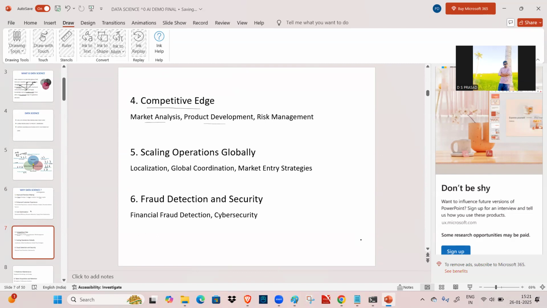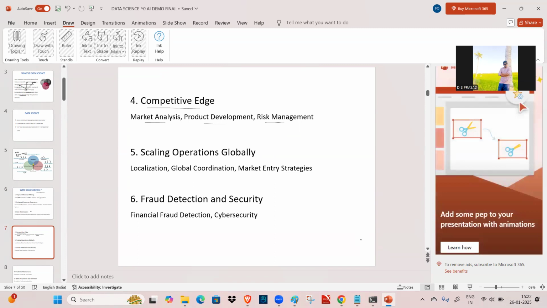So we always look at the point of generating income for the organization. If the organization gets the income, then only we'll get our own income. Okay. And risk management, what type of risk is there, all these things. And scaling operations globally, like localization, global coordination, and market entry strategies. Not only limited to a particular region, we are going to expand it globally, connecting people from all over the world.